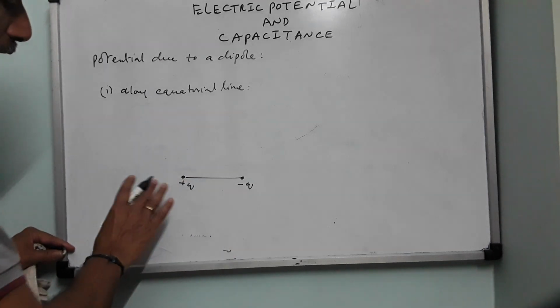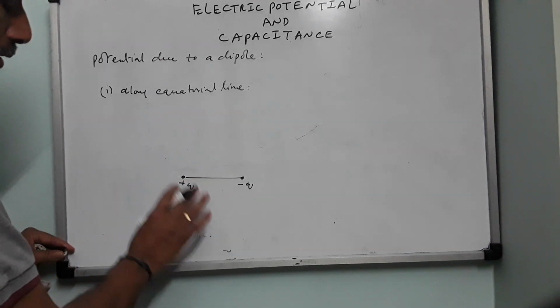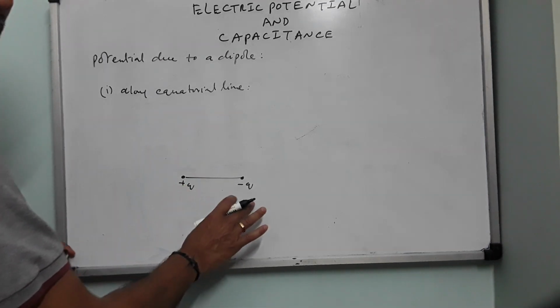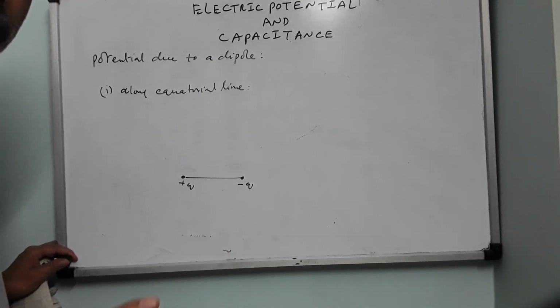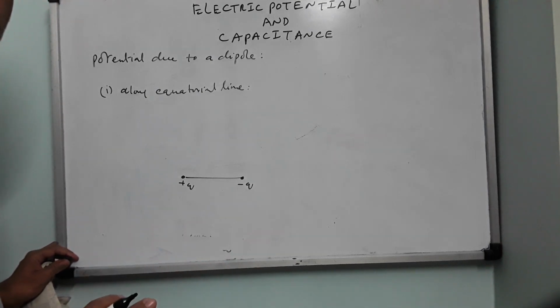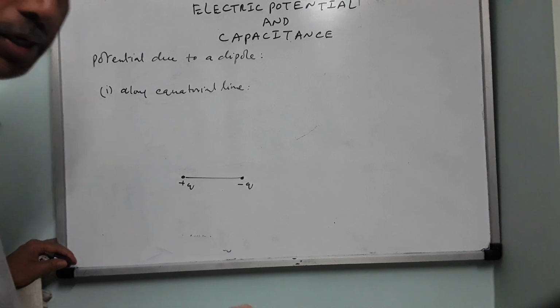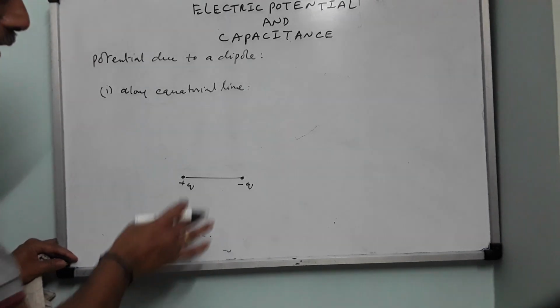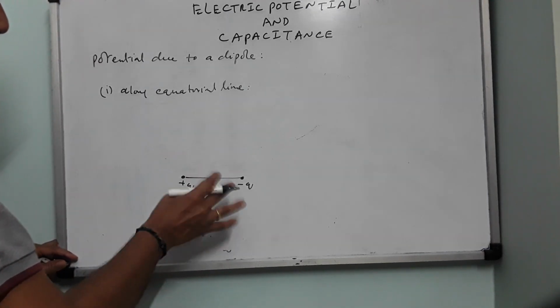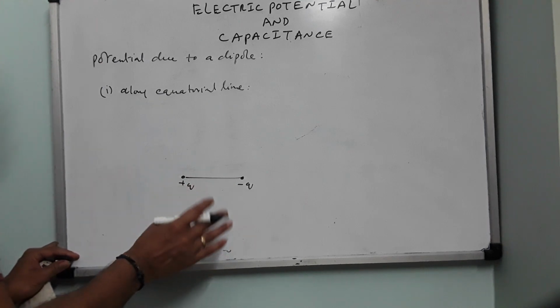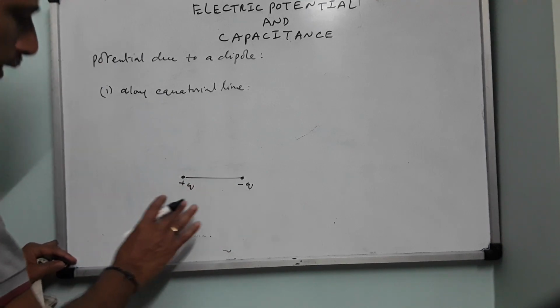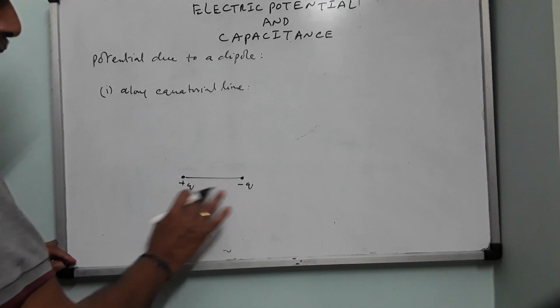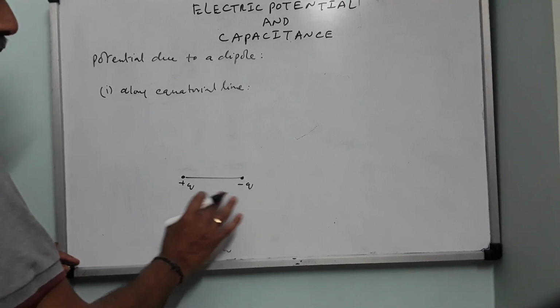Now remember, whether it is capital Q or small q, it makes no difference. Once you understand which is the source charge and which is the test charge, that is enough. You can have any type of convention. So sometimes I will be replacing capital Q with small q and small q with capital Q. But now the dipole is nothing but the source charges plus q and minus q.